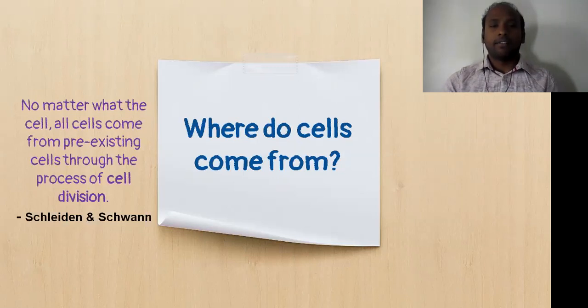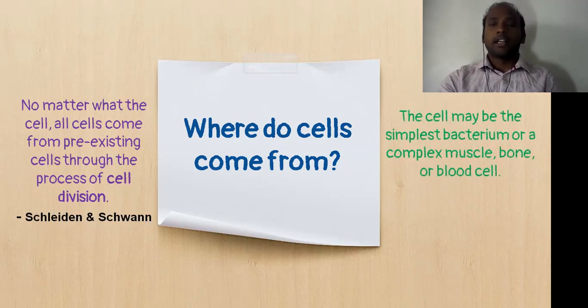This is a very famous theory that was given by Schleiden and Schwann, that is cell theory, right? So according to cell theory, all cells come from pre-existing cells through the process of cell division. So all the new cells always come from the pre-existing old cells. The process we call cell division. This was given by Schleiden and Schwann. The theory we call the cell theory.